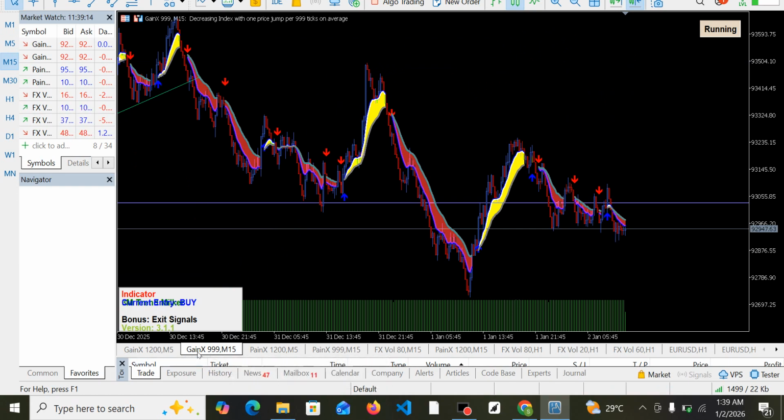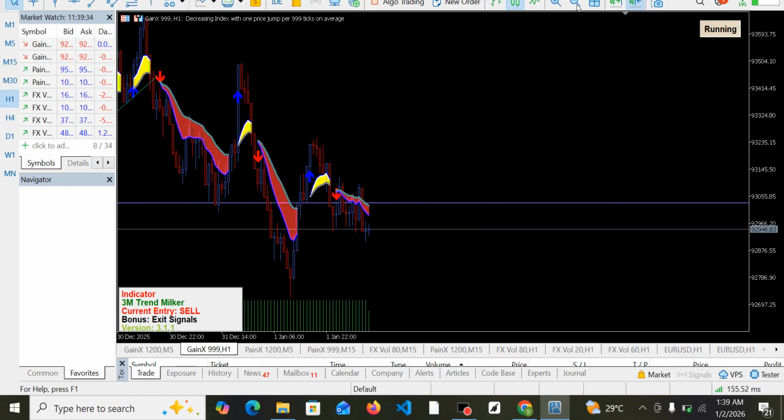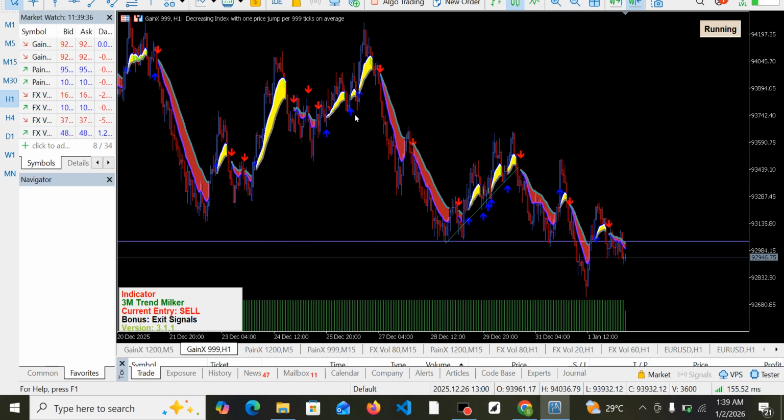Let me move on to GainX 999. But when the market is on bearish trend, okay, on 15 minutes and H1, you go to 5 minutes to place a sell order. Okay, so now let's check this out on H1. Let's allow it. So guys, this is it on H1.